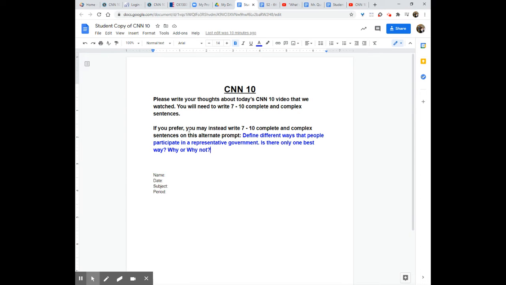And then, as usual, if you prefer, if you're just not into the CNN 10, you can instead write about this prompt. Define different ways that people participate in a representative government. That's what we have, right? We have an indirect democracy, which is a representative government. Is there only one best way? Why or why not?